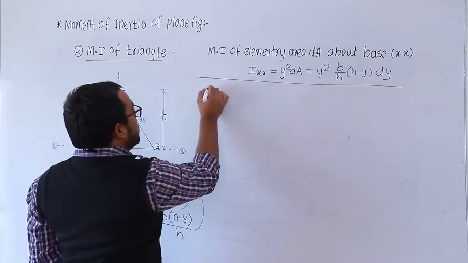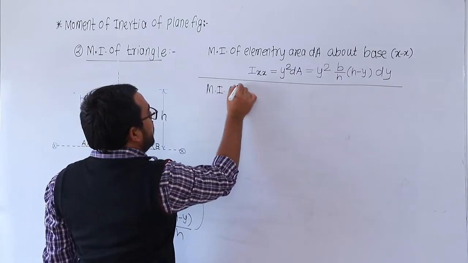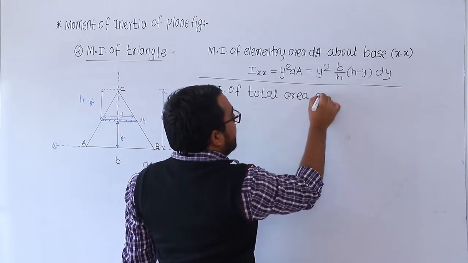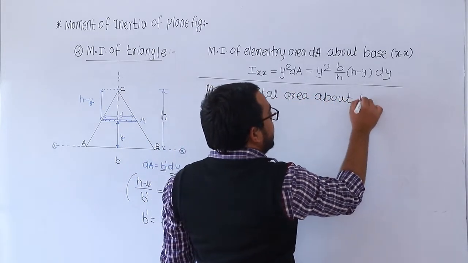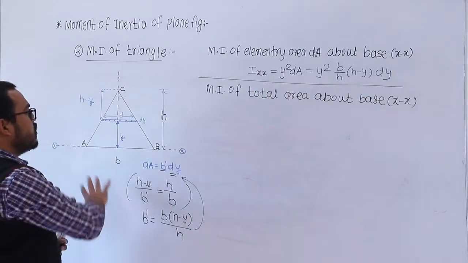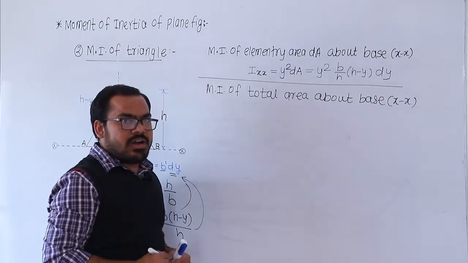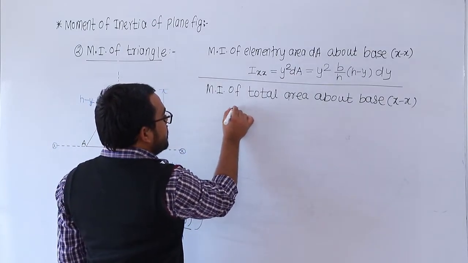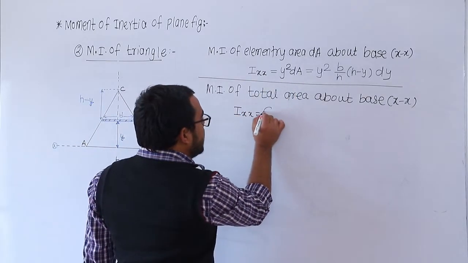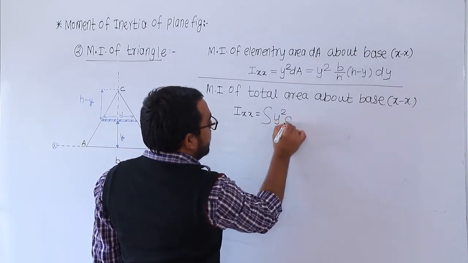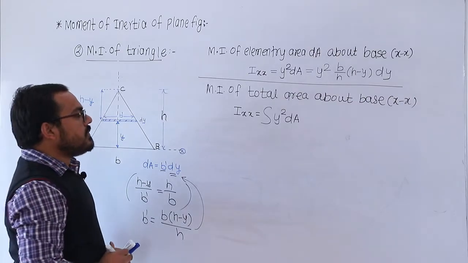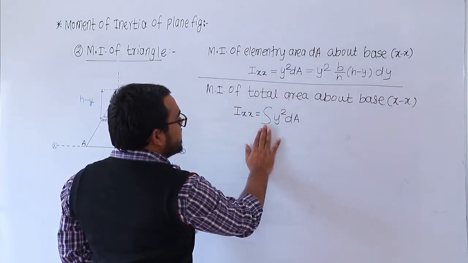Then what is the moment of inertia of the total area about base xx? So what is the moment of inertia of the total area? So the total area is what? About the xx, it is the sum of the individual elementary areas. So that is equal to what? Integration y square dA. Integration y square dA. येतं लक्षात?